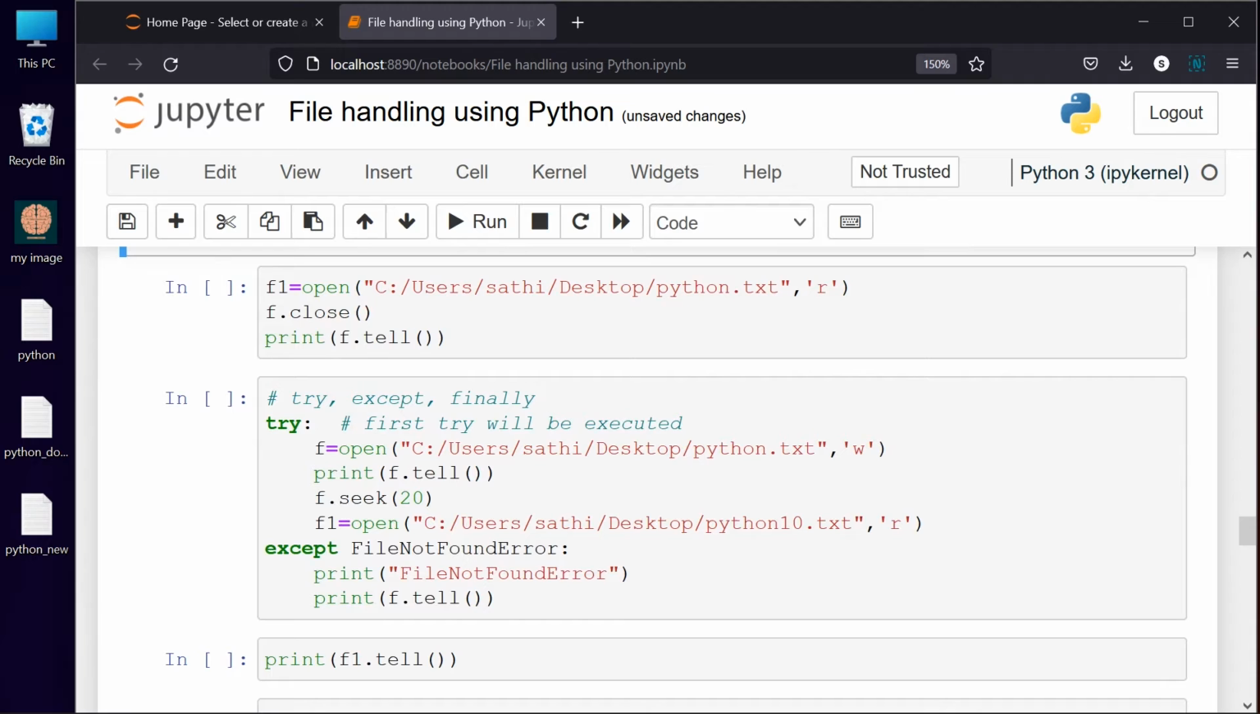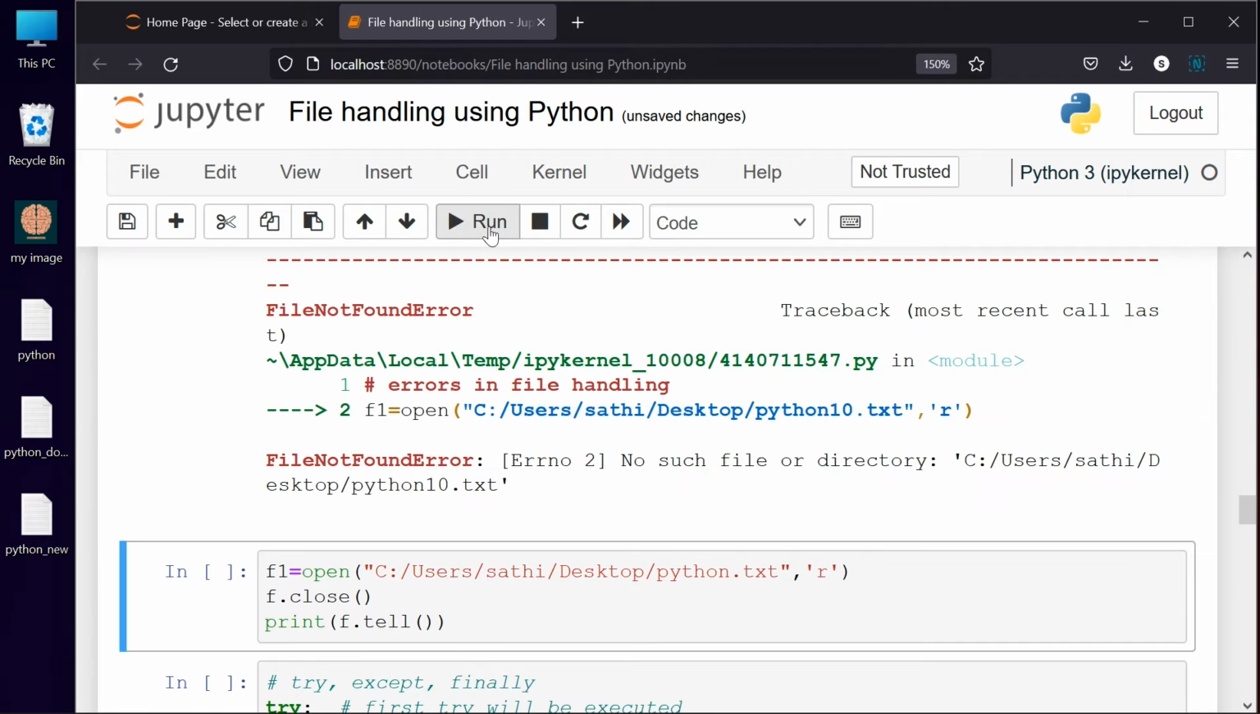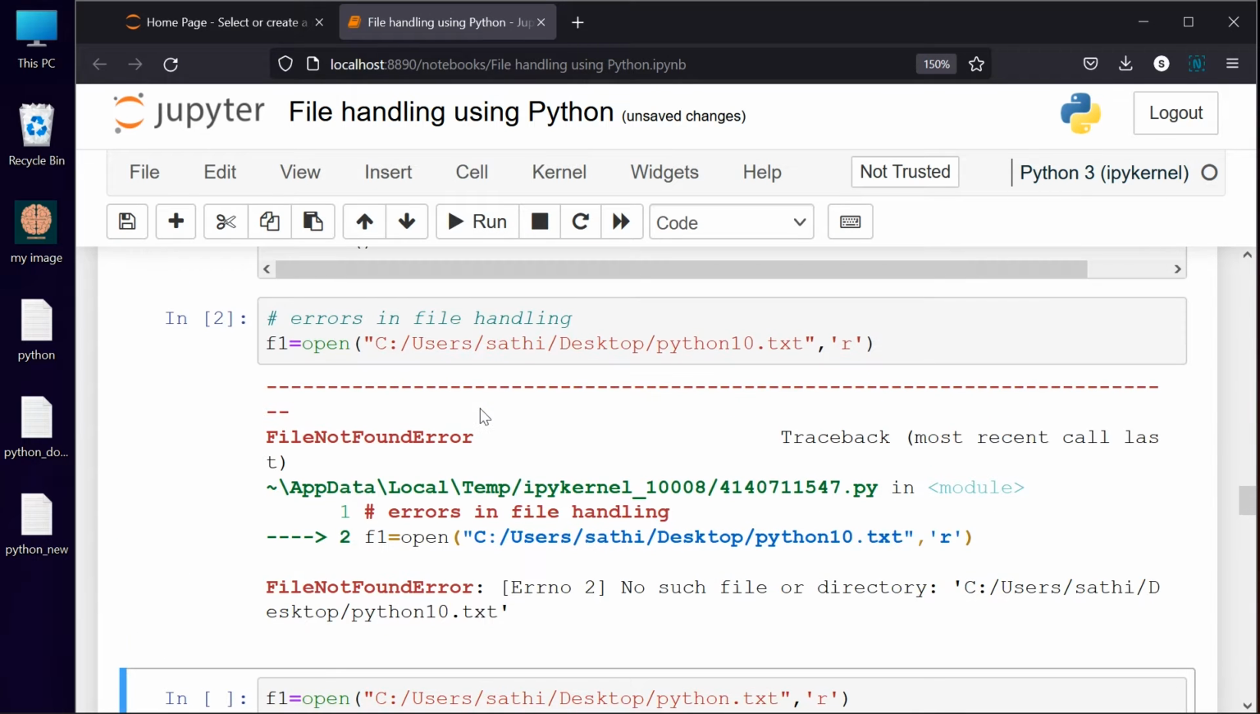And the next possibility: I am opening a file, and after that I am closing the file, and then I am trying to do some operations on the file which is already closed. If that is the scenario, it should be an error. So what kind of error can it give? Let me run this one.